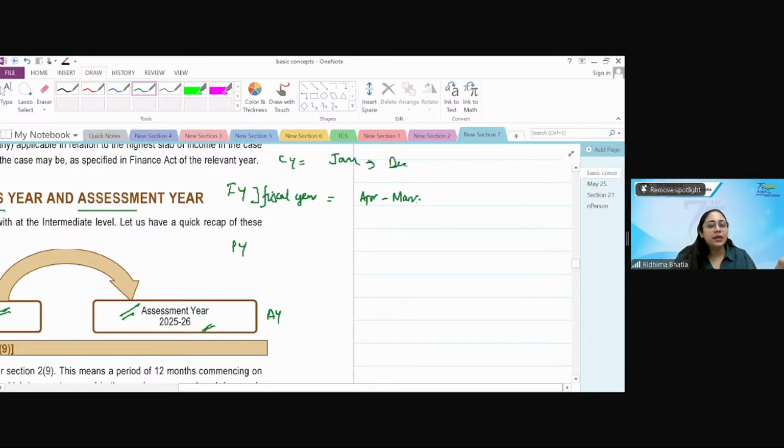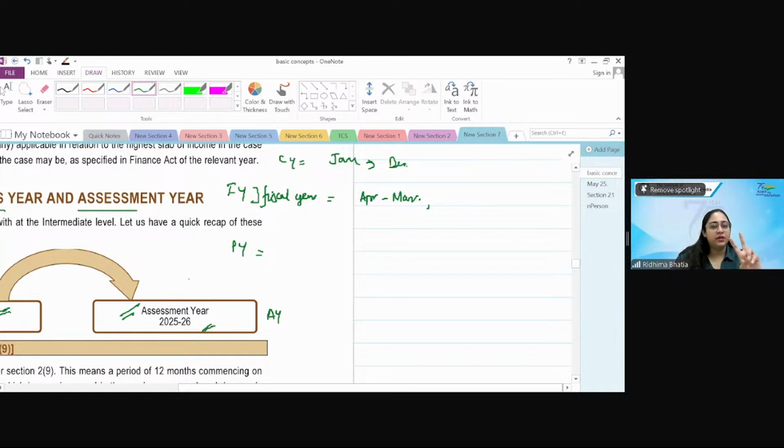In Dubai, they follow the calendar year. I think in the US, they follow a year from July to June or June to May, if I'm not wrong. Some countries have the fiscal year as the calendar year, some countries have it as April to March, some countries have a fiscal year separately. So the books of accounts of the companies, economies or any entity would be followed by the fiscal year. But previous year is a term purely for income tax purposes.